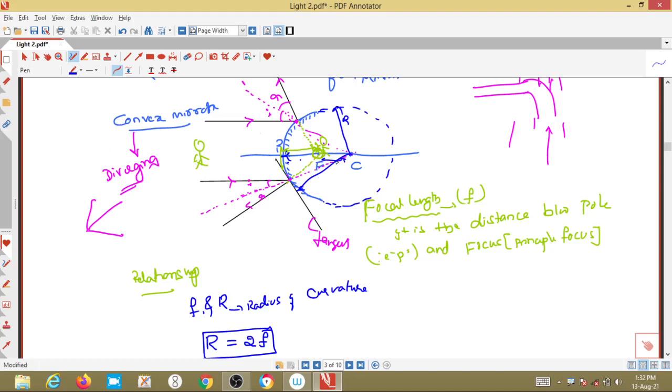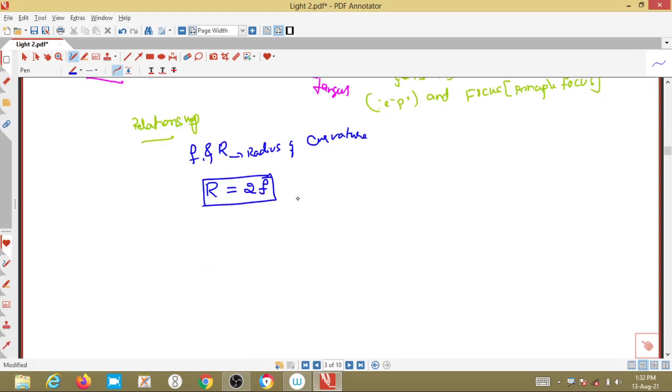So whatever the distance from principal focus is there, the same distance we will get from F to C. So the relationship between F and R, the focal length and the radius of curvature, is like this: R is equal to 2 times F.